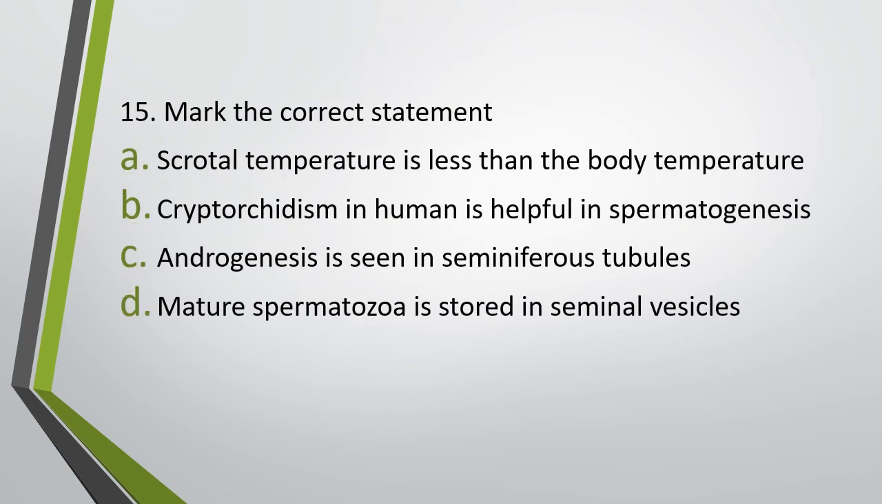Question number 15. Mark the correct statement. Scrotal temperature is less than the body temperature. Cryptorchidism is helpful in spermatogenesis. Androgenesis is seen in seminiferous tubules. Mature spermatozoa is stored in seminal vesicles. Mark the correct statement. Correct answer is option A. Scrotal temperature is less than the body temperature.